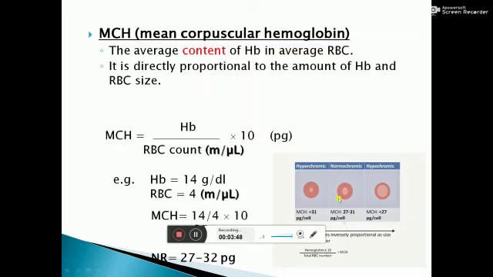When it is normal, RBC is called normochromic RBC and the central pallor is one third. When MCH is reduced below 27, then the central part of pallor is increased and RBC is called hypochromic. When MCH is more than 31, the central one third pallor is decreased and RBC is hyperchromic.